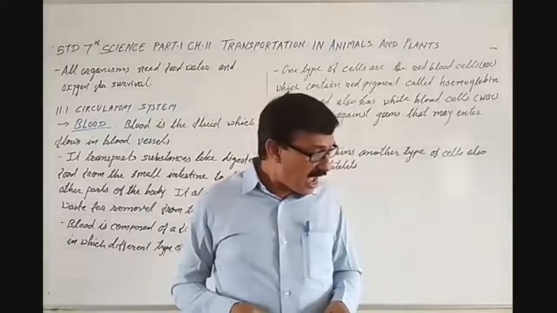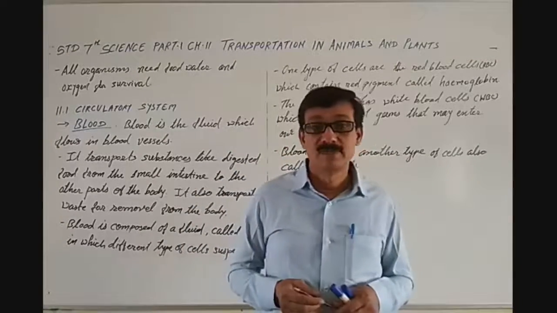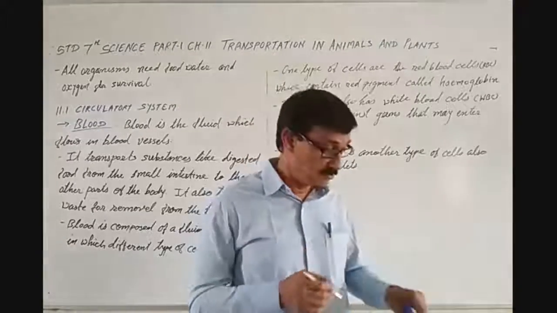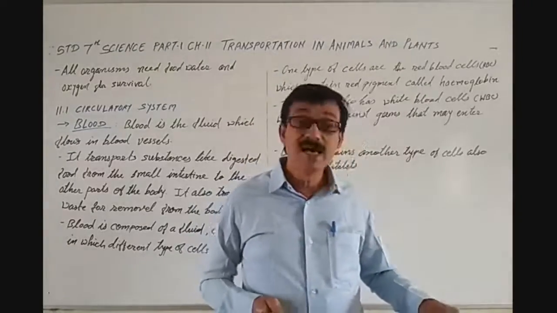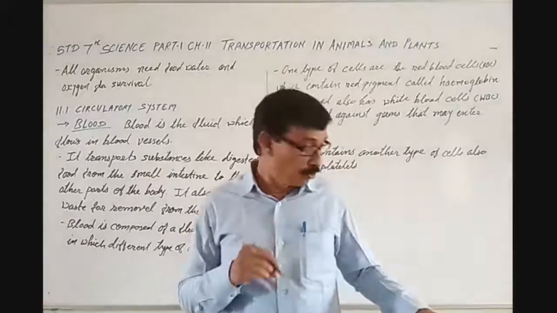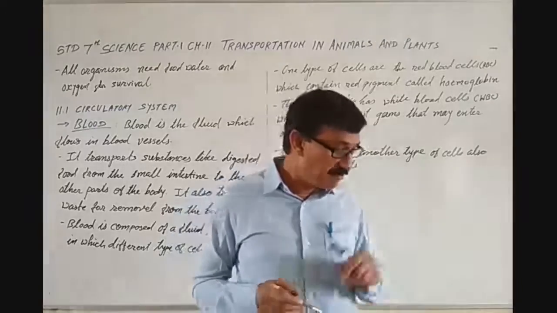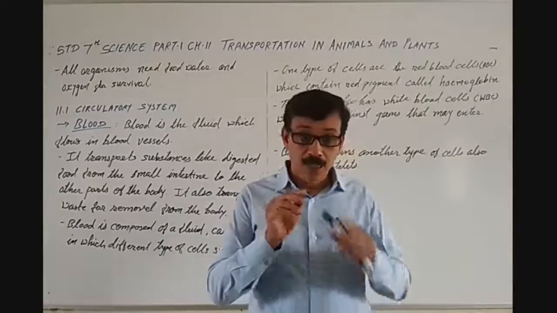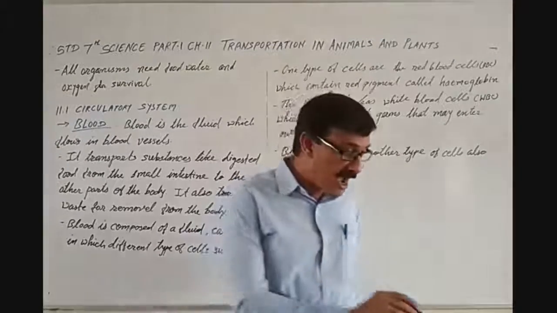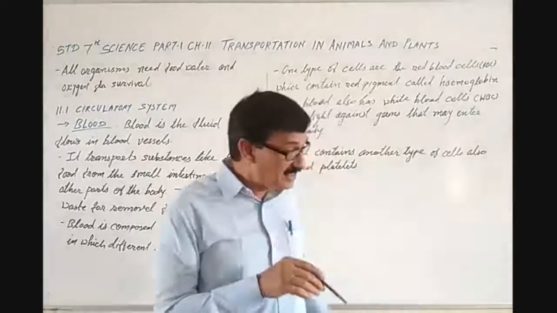Have you wondered how all this is achieved? Look at figure 11.1. Do you see the heart and the blood vessels in it?